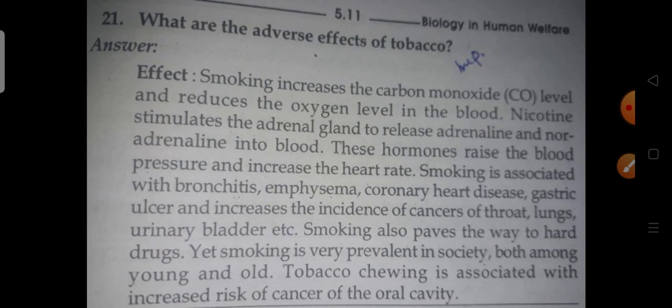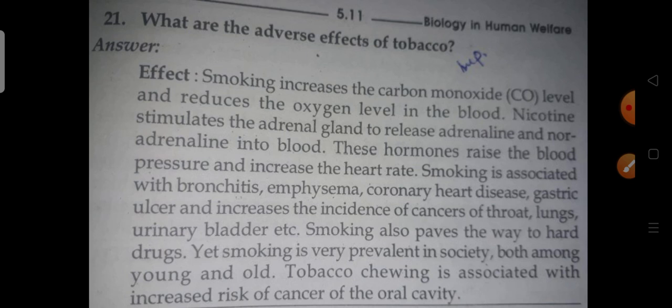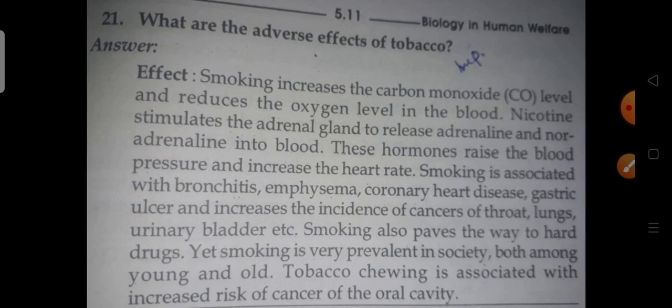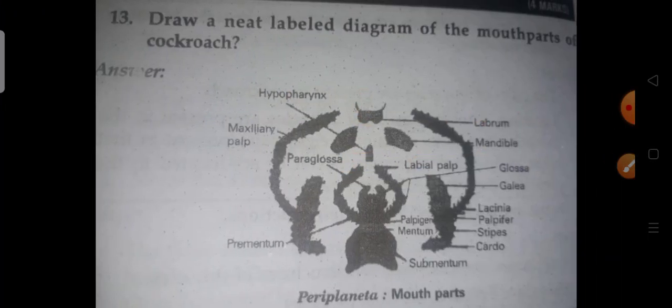Smoking is associated with bronchitis, emphysema, coronary heart disease, gastric ulcers, and increases the incidence of cancers: throat, lung cancer, urinary bladder, etc. Smoking also paves the way to hard drugs. Yet smoking is very prevalent in society, among both young and old. Tobacco chewing is associated with increased risk of cancers of the oral cavity. Please go through it, but it's easy only. Read first 2 or 3 times, and based on that we will get the idea. After that you can write it.